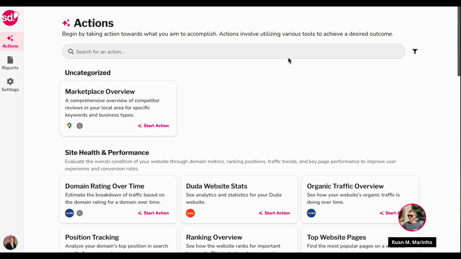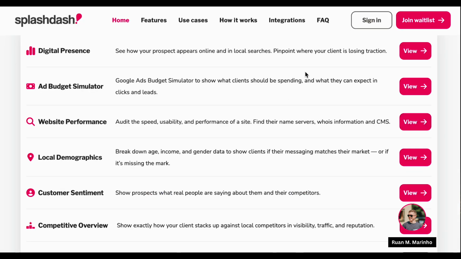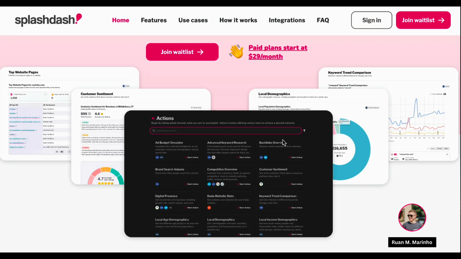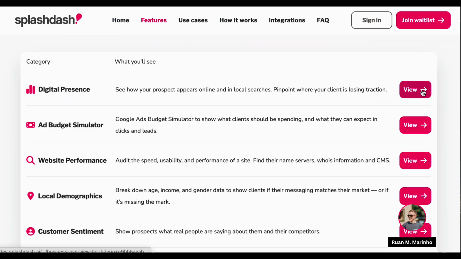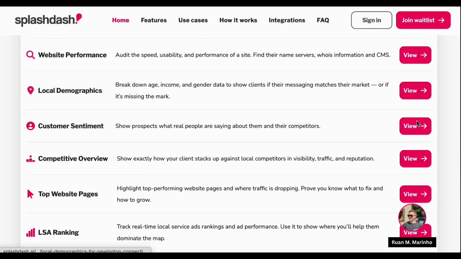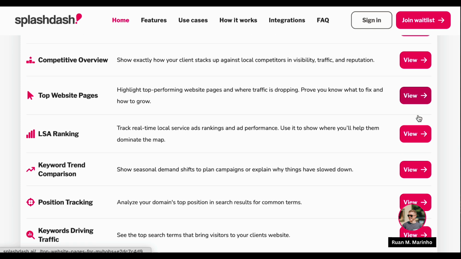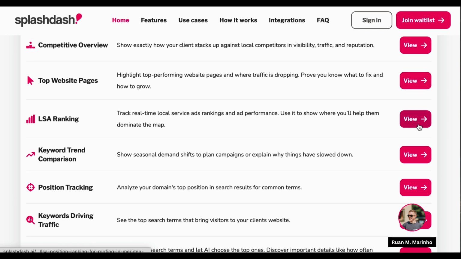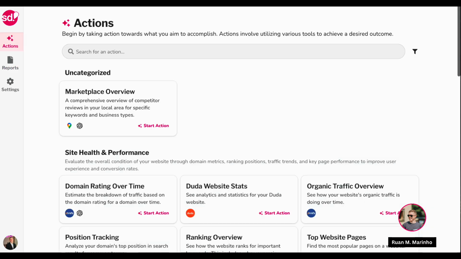To start, SplashDash is an ad hoc reporting platform that allows you to run reports really quickly and share it with a public link. Directly on our website, as you can see, you can look at the different kinds of reports that we can run. And if you want to take a look at the examples, you can do so directly inside of here. And so what we're doing is we're designing beautiful reports to send to internal teams or to clients without needing to have these integrations or access to any of this data. So let's go through the platform and just show you an example.